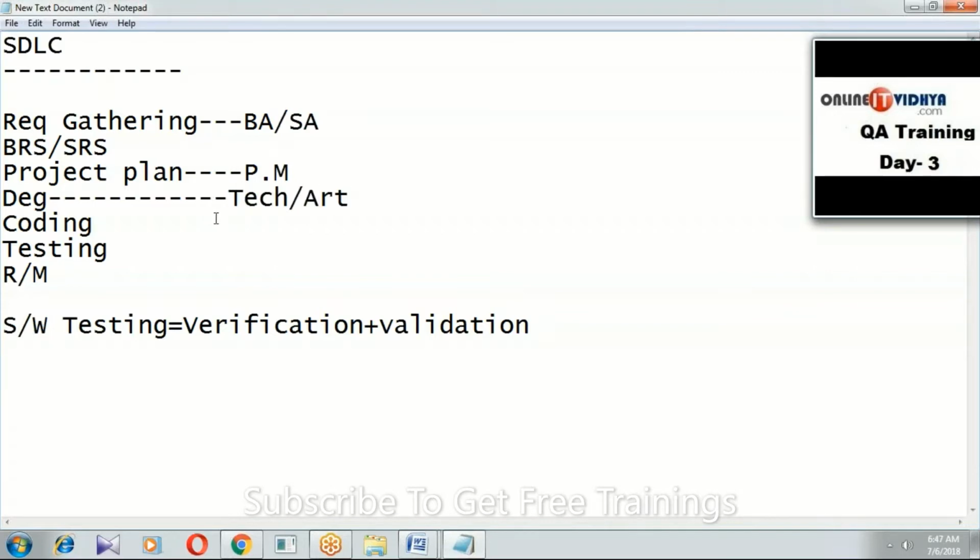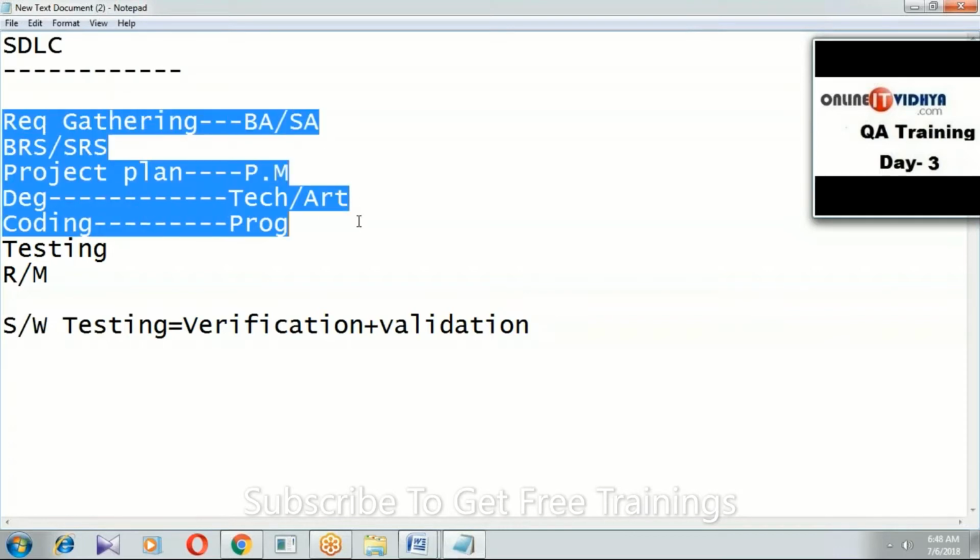Coding is done by the programmer. From requirement gathering up to coding, the same team who is involved in implementation conducts review, which is called verification.